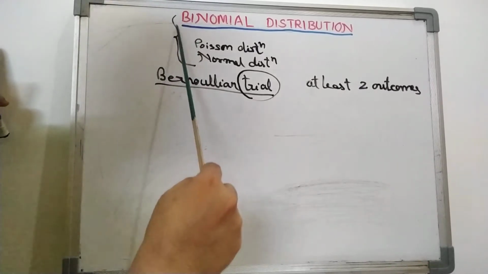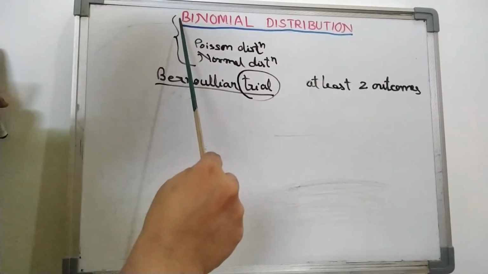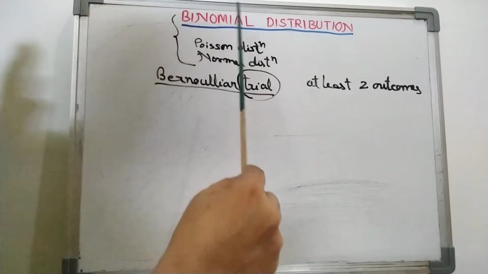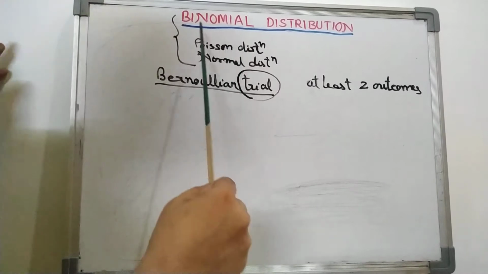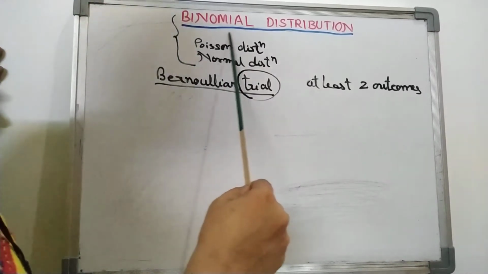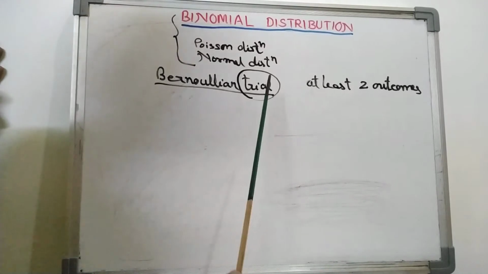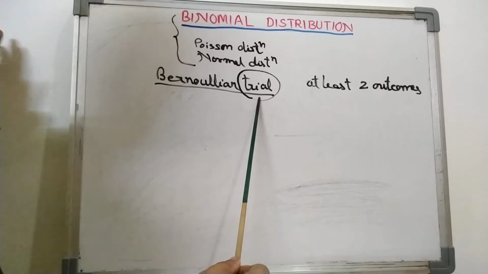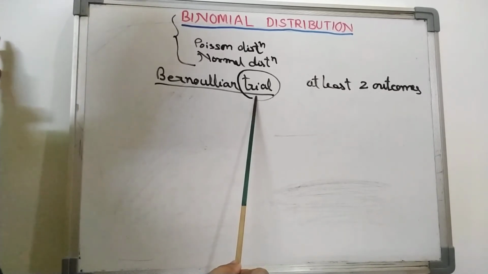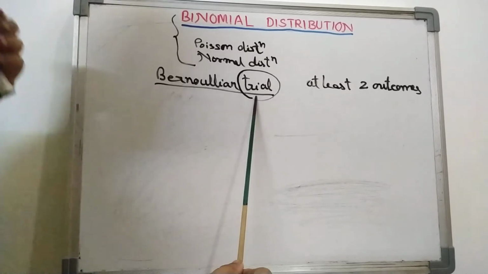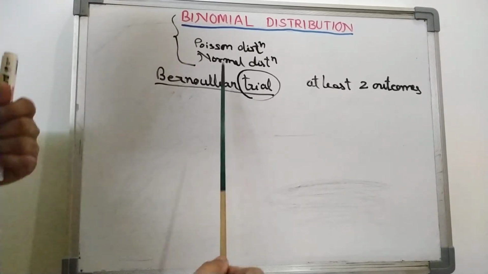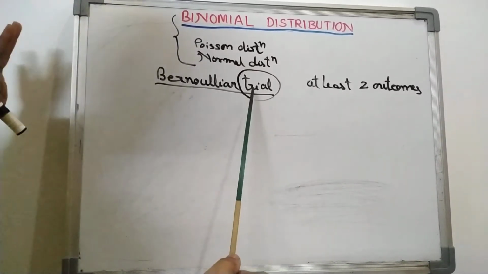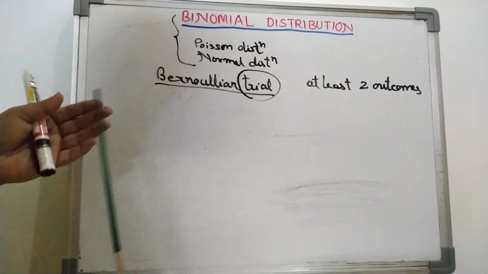Before knowing the complete binomial distribution, bi means 2, right? So here we study the random variable which has 2 outcomes. Before knowing this binomial distribution, let us know what is a Bernoullian trial. Trial, you know what is trial? Trial means performing of a random experiment. When we perform a random experiment one time, it is called a trial, and if you repeat this, then it is called 5 trials, 6 trials, 7 trials, like that. So the word trial we use for performing of an experiment.